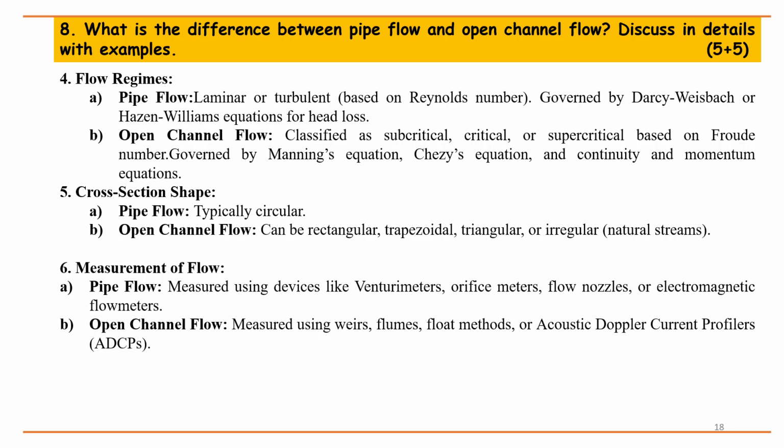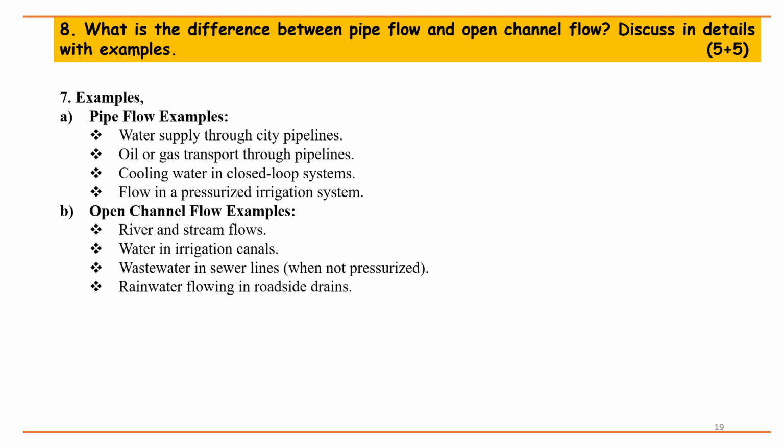Point 6, measurement of flow. Pipe flow is measured using devices like Venturi meters, orifice meters, flow nozzles, or electromagnetic flow meters. Open channel flow is measured using weirs, flumes, float methods, or acoustic Doppler current profilers, ADCPs. Point 7, examples. Pipe flow examples: water supply through city pipelines, oil or gas transport through pipelines, cooling water in closed-loop systems, flow in a pressurized irrigation system. Open channel flow examples: river and stream flows, water in irrigation canals, wastewater and sewer lines when not pressurized, rainwater flowing in roadside drains.